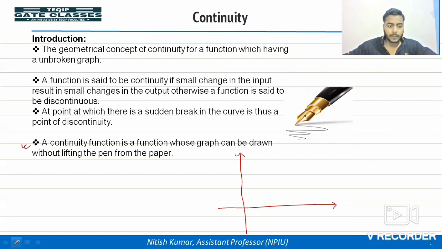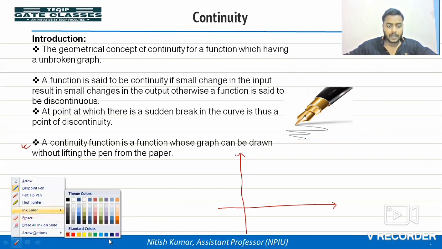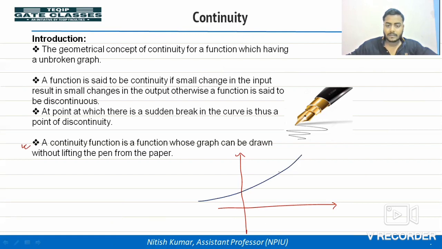Any graph you can draw without lifting the pen will give a continuous function. Like I'm drawing e to the power x, like this. Some other function we can draw like this. Whatever function we draw without lifting the pen will give us a continuous function.